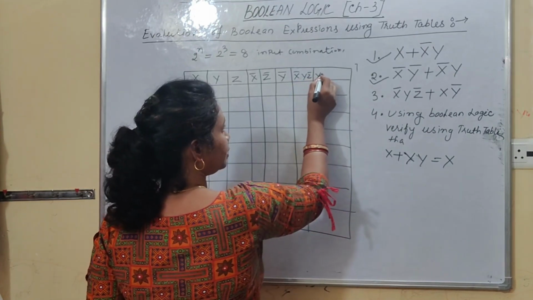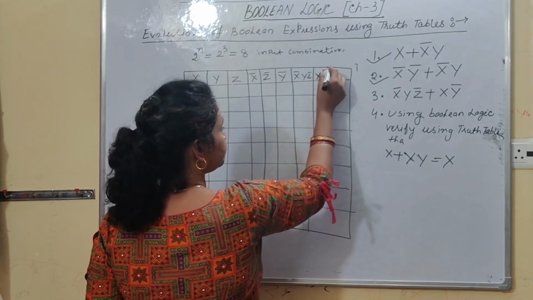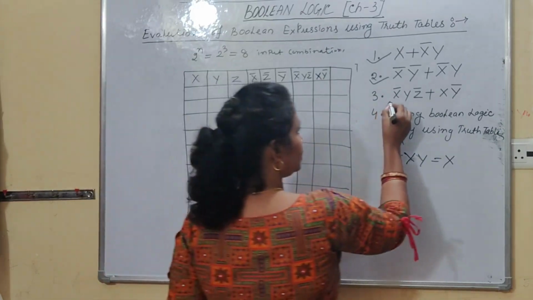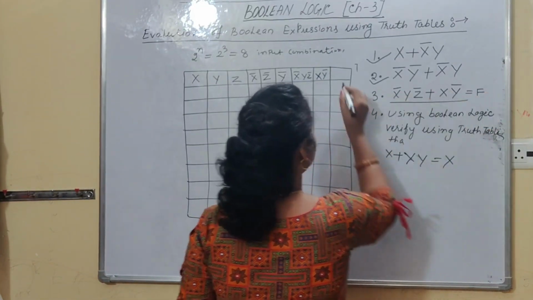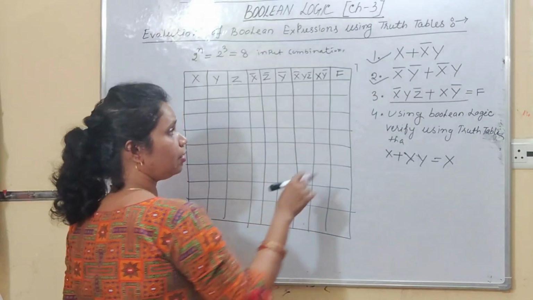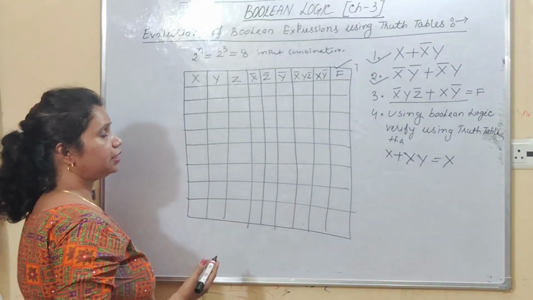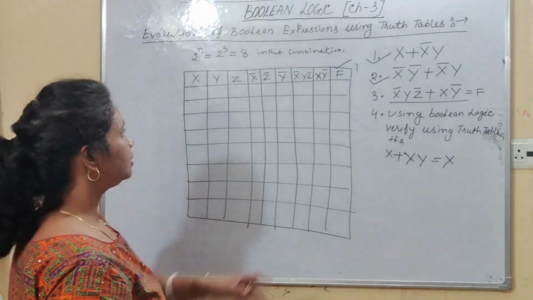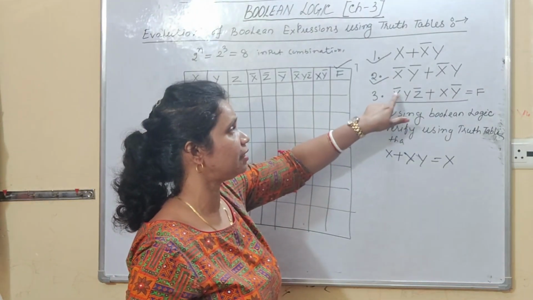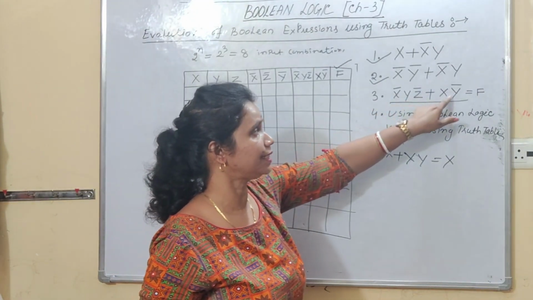Similarly, after that, you have to find out the value of x, y bar. Now, if I represent the expression as f, then here I have to find out the value of the whole expression in this column. Right, students? So, in this way, you have to draw the truth table of this particular Boolean expression, that is x bar dot y dot z bar plus x dot y bar.